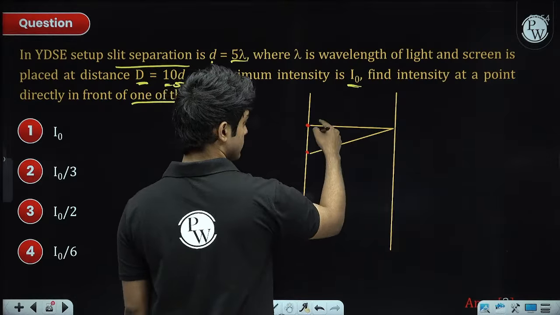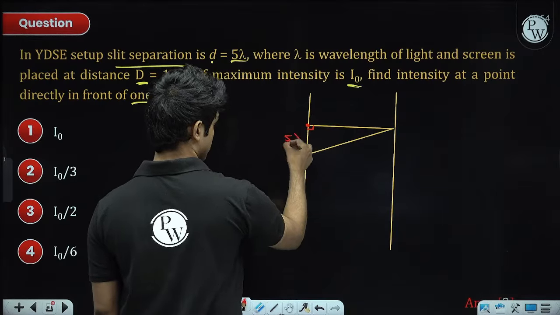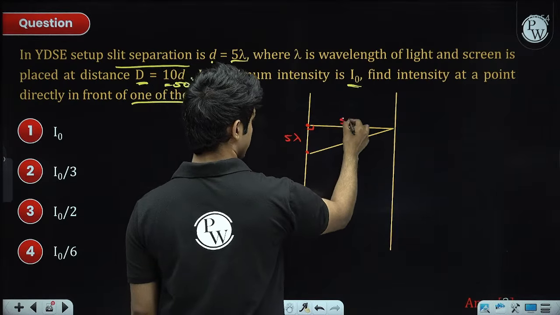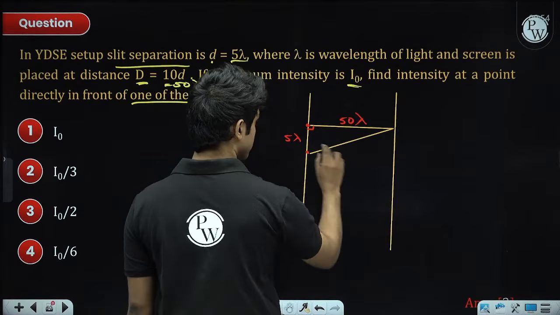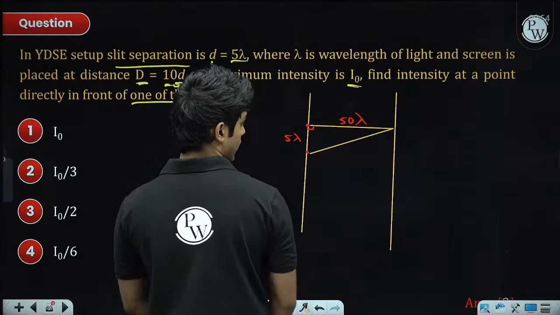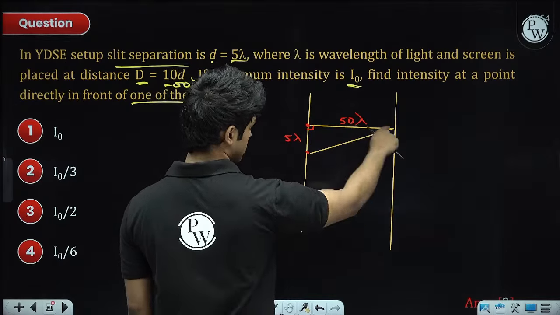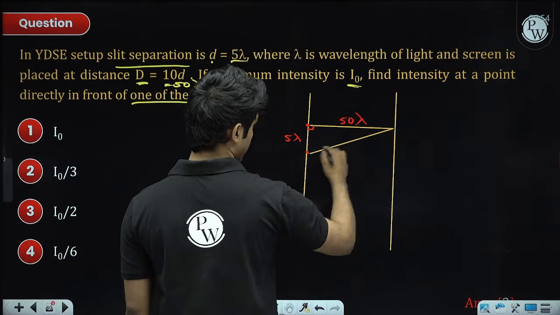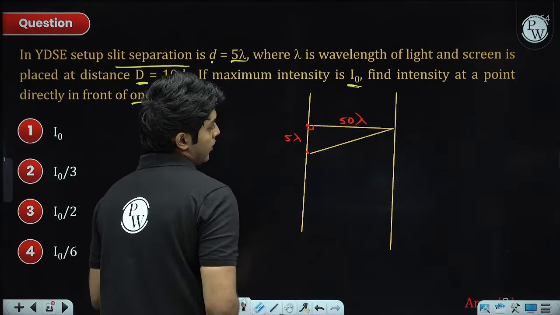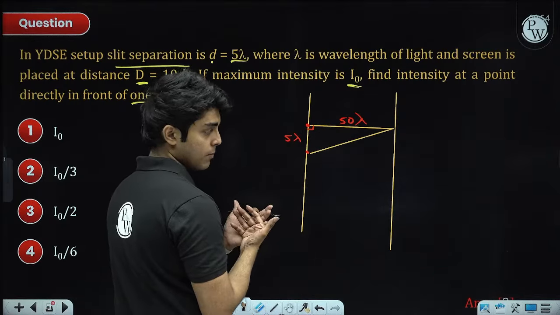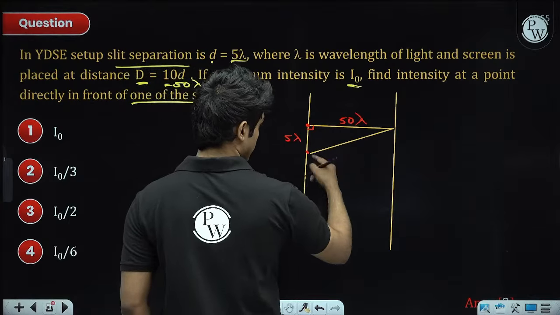So this length is given to be 5 lambda, and this length is given to be 50 lambda. We need the path difference between the two distances through which the wave travels. This is the first path, this is the second path. This length we can find using Pythagoras theorem. Because this is only a 10 times difference, we can't use approximations here, so we will use Pythagoras theorem to find this distance.